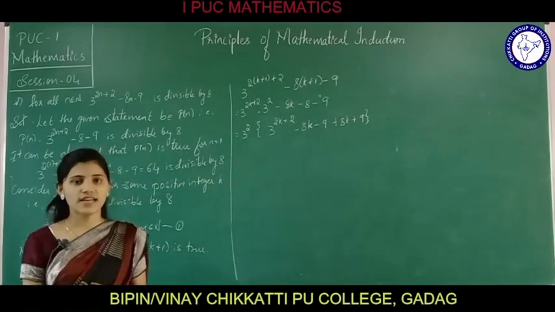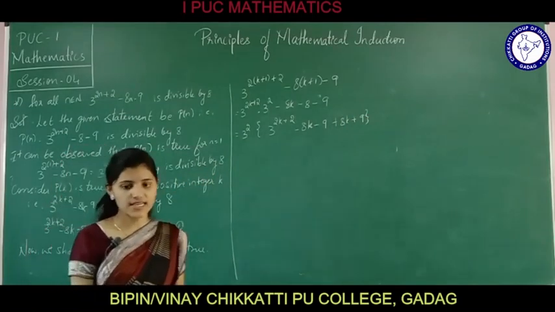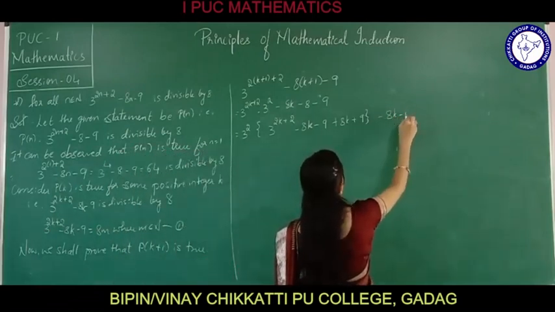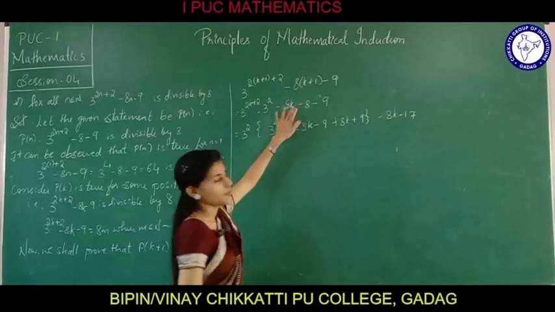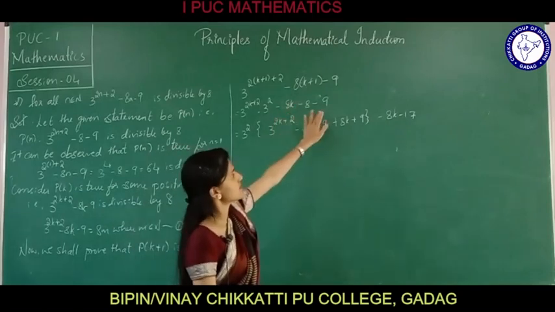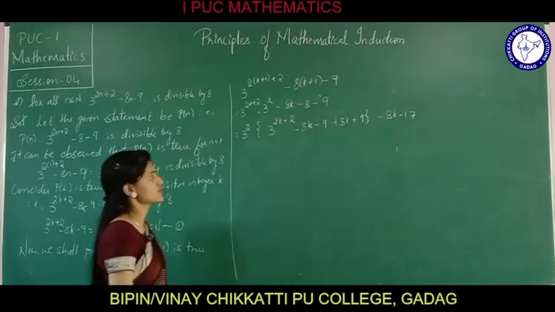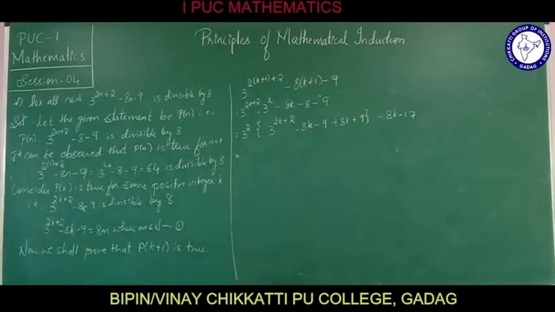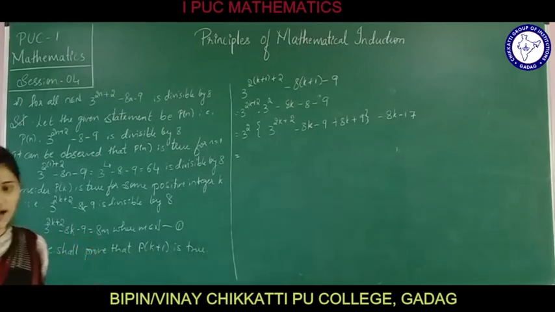I am again left with minus 8k minus 17, keeping minus 8k as it is, and minus 8 minus 9 is minus 17. This we can further simplify. See, 3 raised to 2k plus 2 minus 8k minus 9 can be replaced by what? This can be replaced by 8m.